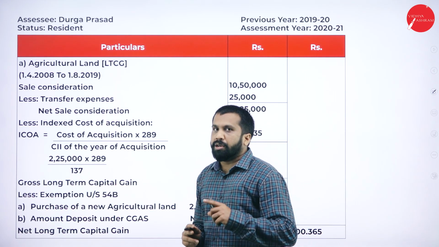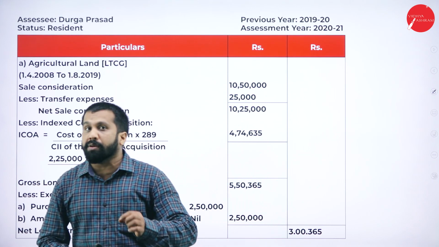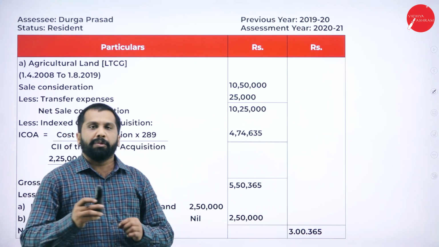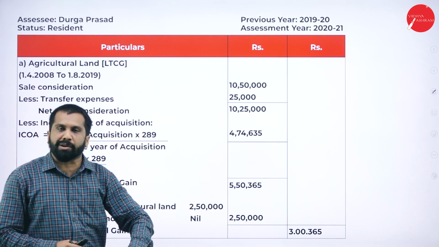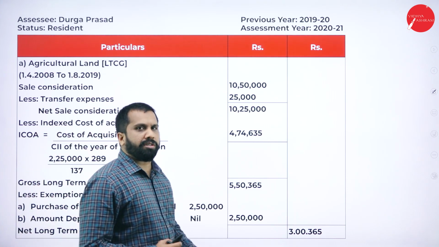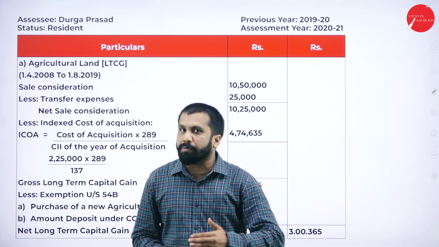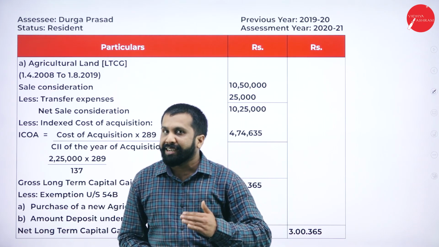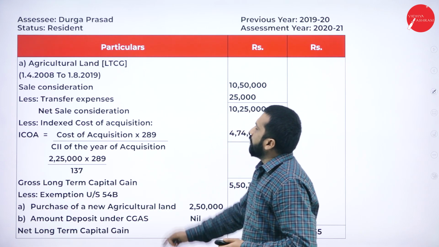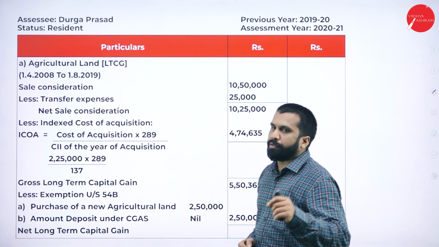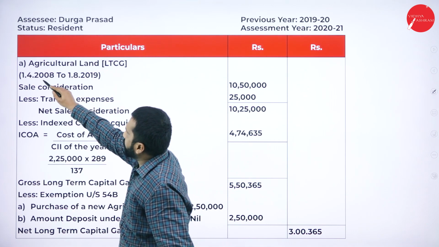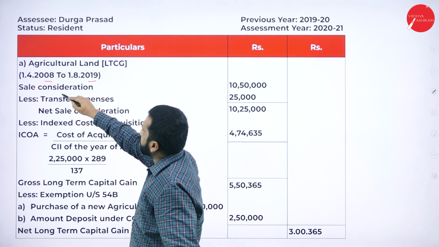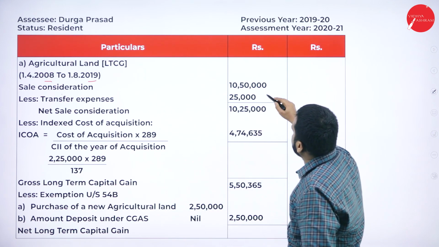Agricultural land. So, when it was purchased in 2008-09, and when it is being sold now, from 2009 to 2020, is it long term or short term? We call it long term. Why? Because it is more than 10 years. Now, agricultural land purchased 1/4/2008-09, sale in 2019-20. Sale consideration. What is the sale consideration?